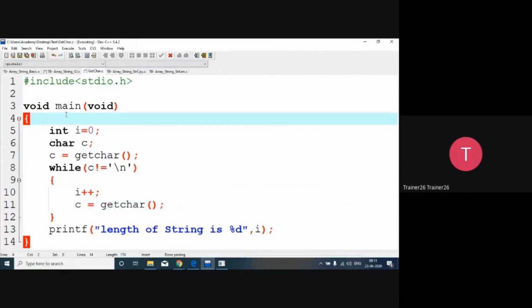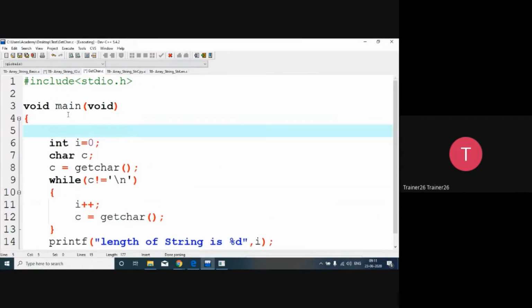So अगर मुझे बोल दिया कि create a function, so what I'm going to do is that I'm going to say char name, and now 50 characters I will give, and int i, char c.